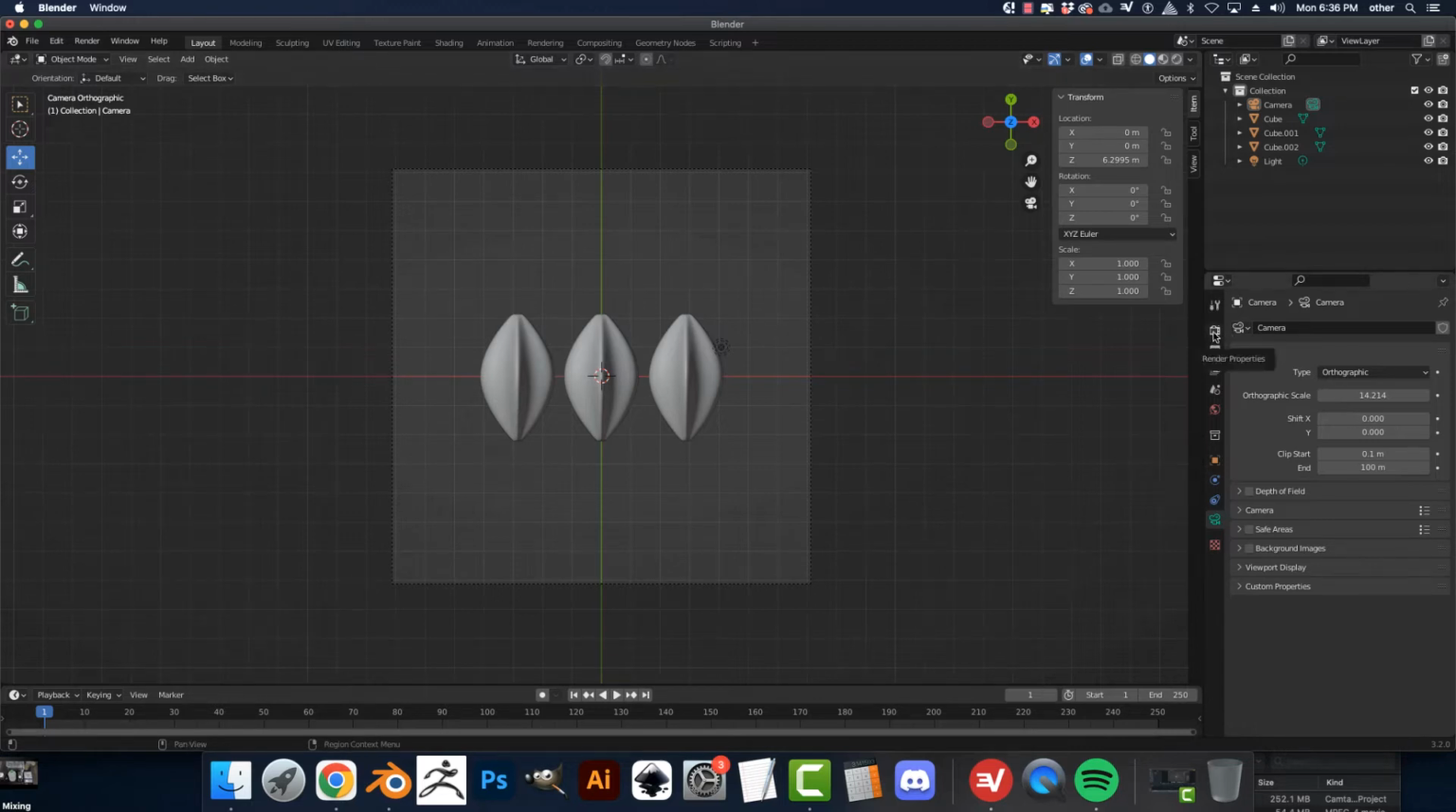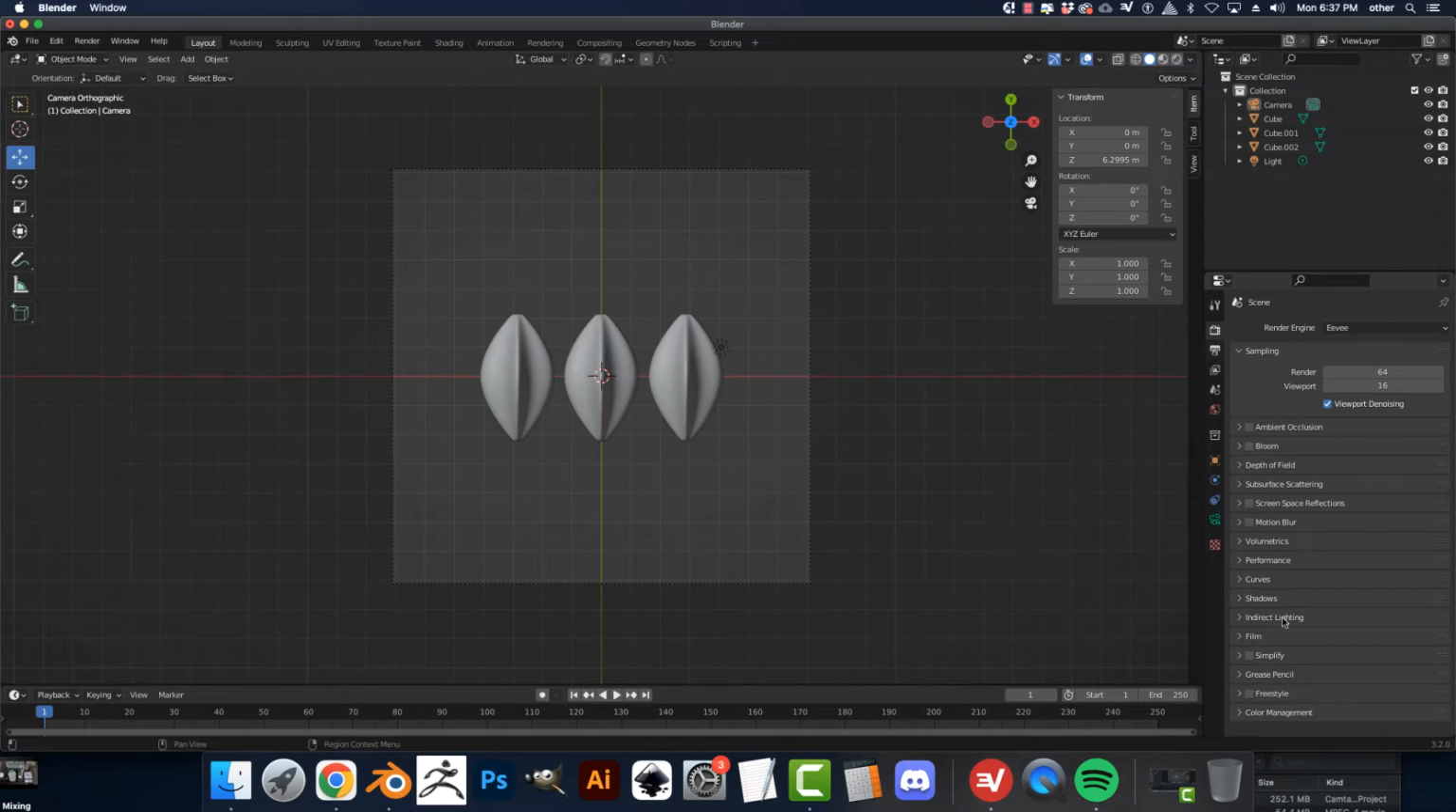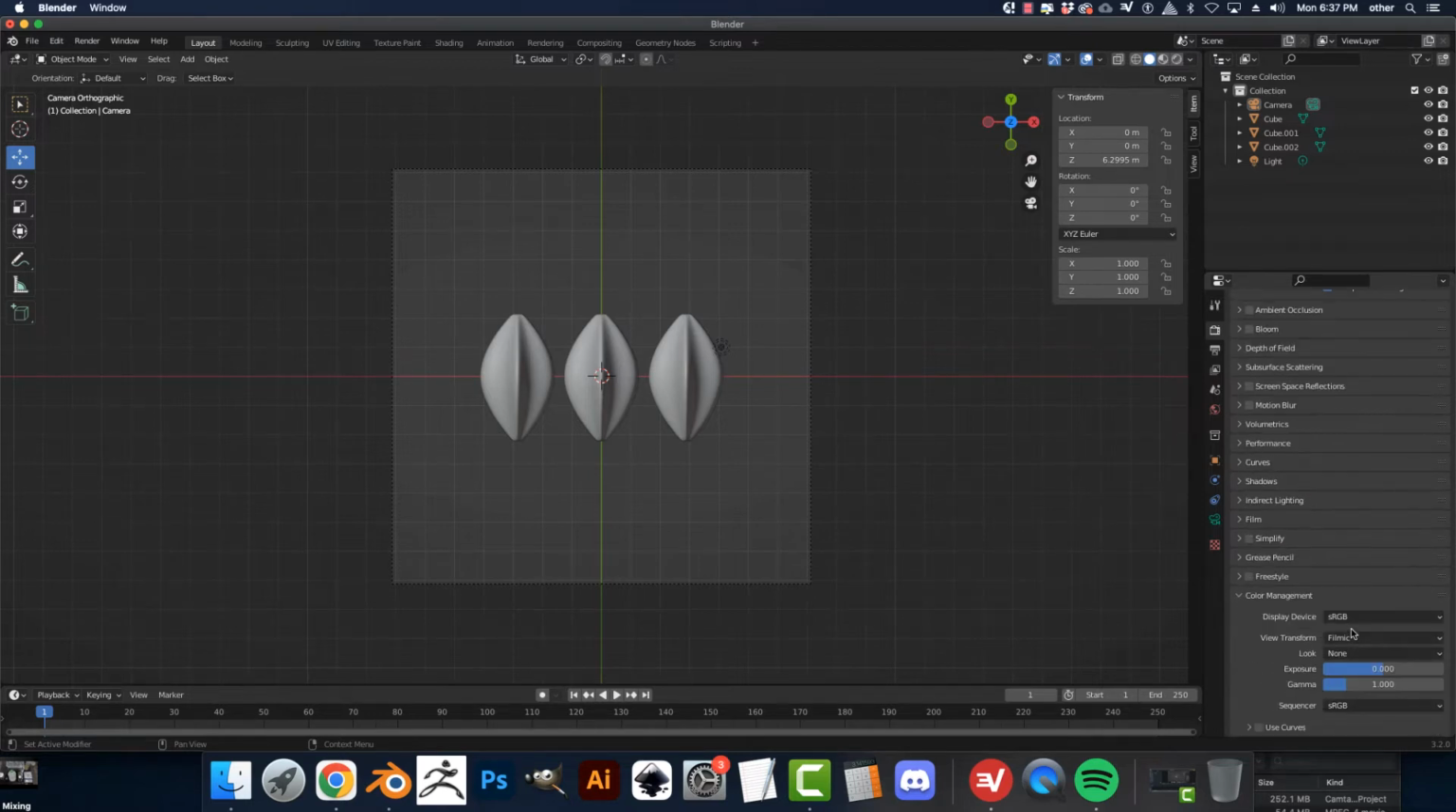So let's go into rendering. Let's go into color management. I want to turn this filmic to standard. And I want to turn film to transparent. So when I render it, it's going to render with a transparent background.